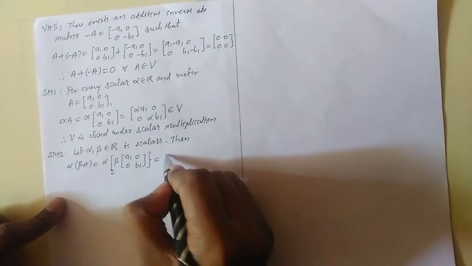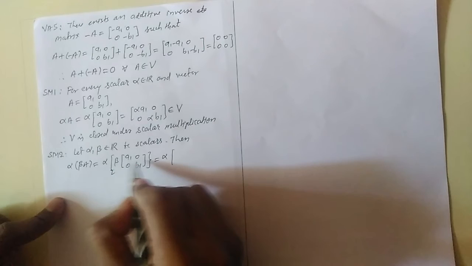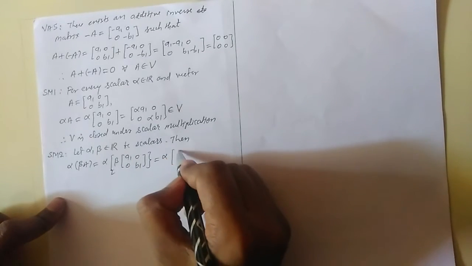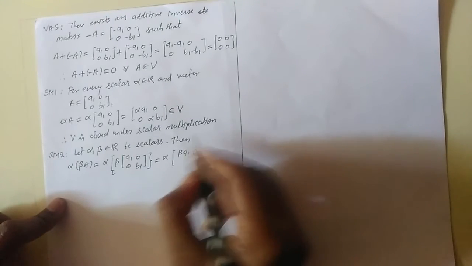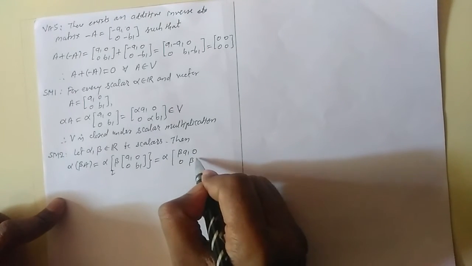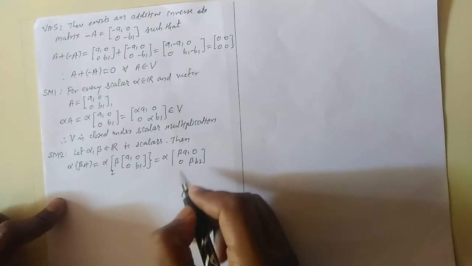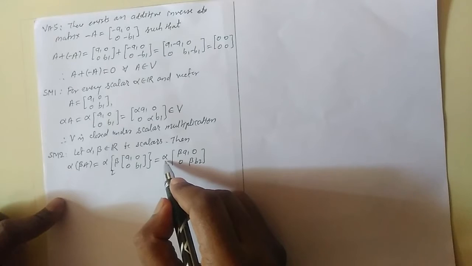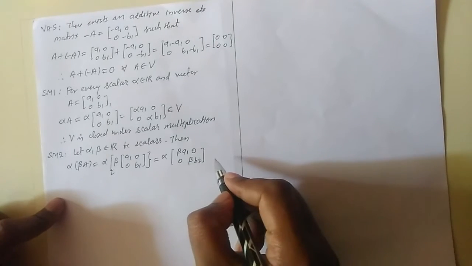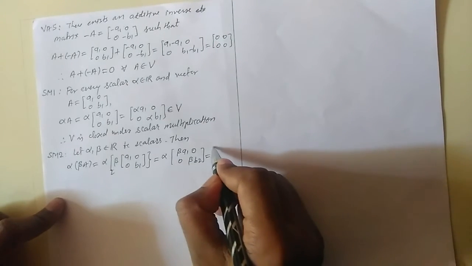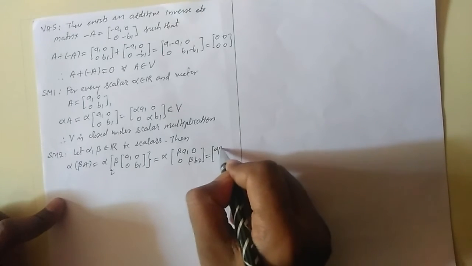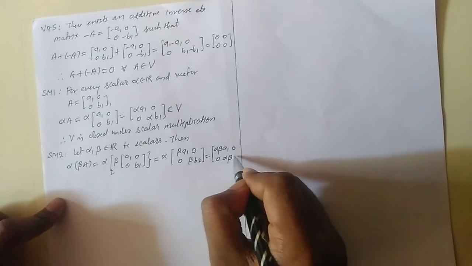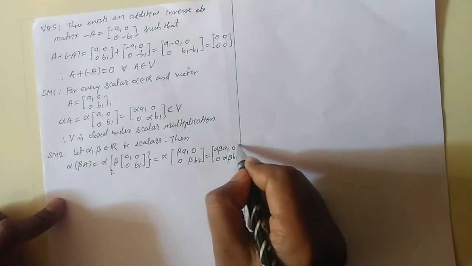So this can be written as alpha multiplied by, first we solve the bracket, multiply beta inside the matrix. So we will have beta A1 0 0 beta B1. Again we multiply this scalar inside the matrix. So we will have alpha beta A1 0 0 alpha beta B1.